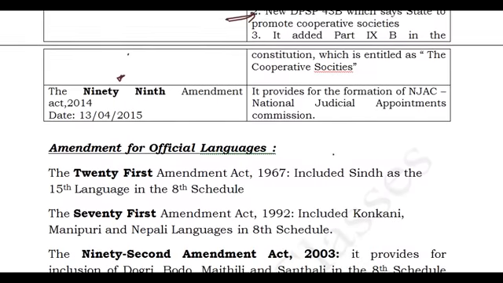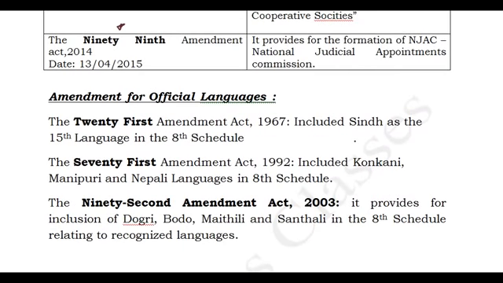Yeah friends, and we'll discuss the 99th Amendment Act of 2014, a very recent one. It has got the President's assent also, and it came into effect from 13th April 2015. It talks about NJAC, the National Judicial Appointments Commission. It provides for the formation of NJAC. So this is about the 99th. And the 100th Constitutional Amendment is in the pipeline, and we may get it very soon. This is about the exchange of enclaves and exclaves with Bangladesh, an exchange of land. So this is what, friends.